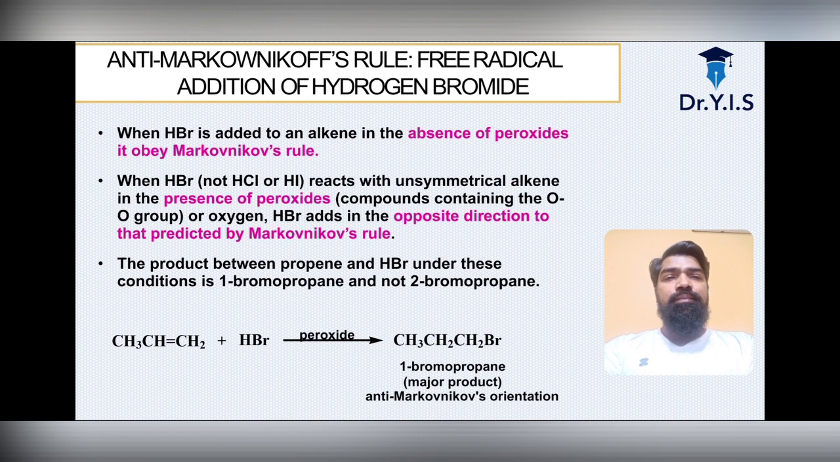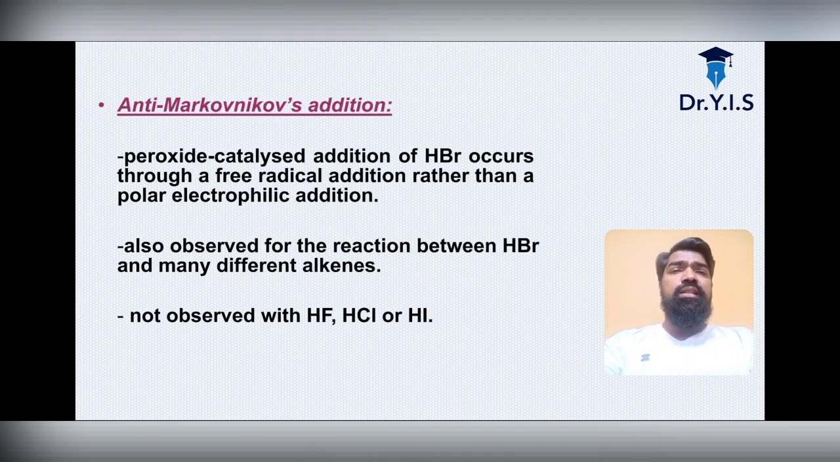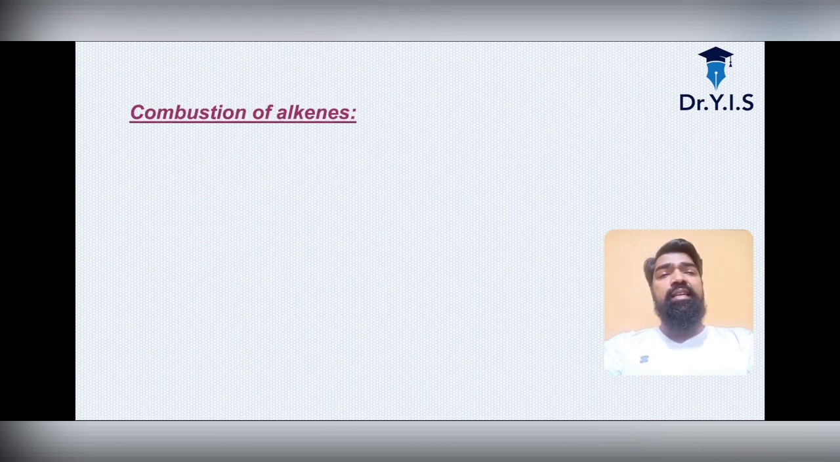So this is the reaction. The alkene reacts with HBr under peroxide and gives 1-bromopropane as the major product. This follows the anti-Markovnikov orientation. So what is the addition in anti-Markovnikov? In the peroxide-catalyzed addition, HBr adds through a free radical addition rather than the polar electrophilic addition. A very important point. They also observed the reaction between HBr and many different alkenes, and did not observe it with HF, HCl and HI.